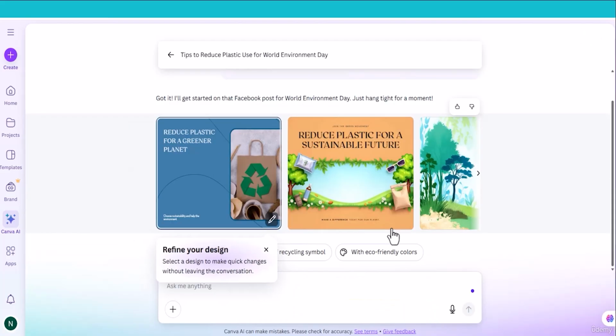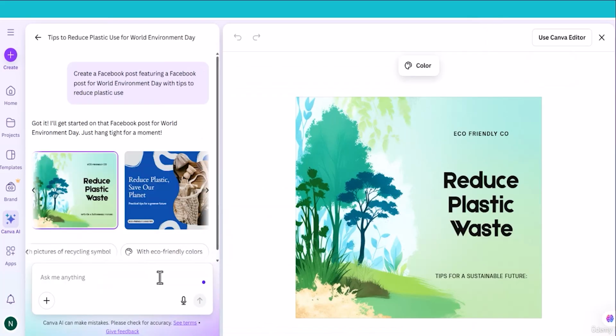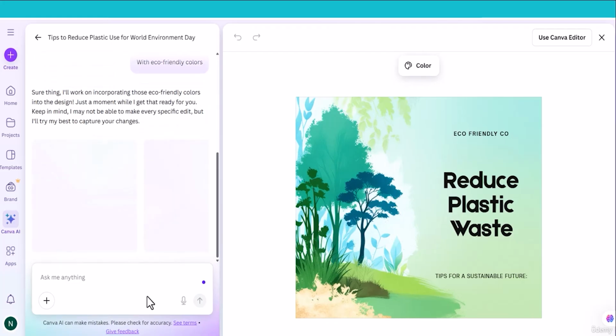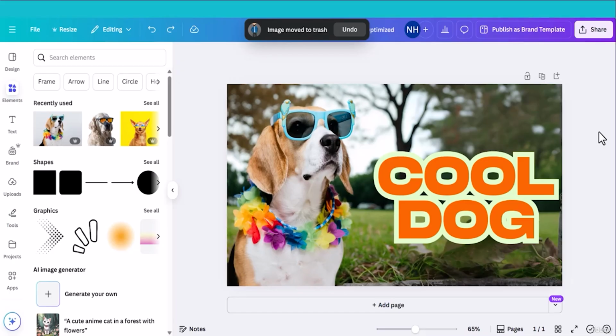Press submit. These are the designs. Beautiful design. There is the option to change the colors with eco-friendly colors. Let me click this one. Let's see what eco-friendly colors it suggests. Beautiful design. Now let's talk about another coolest feature, Grab Text.